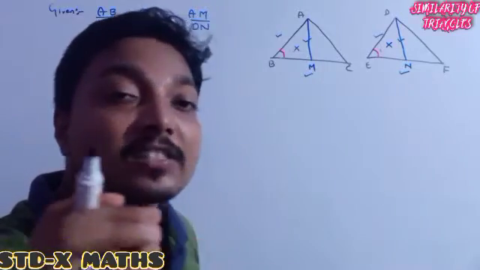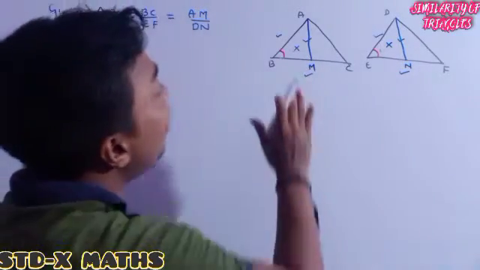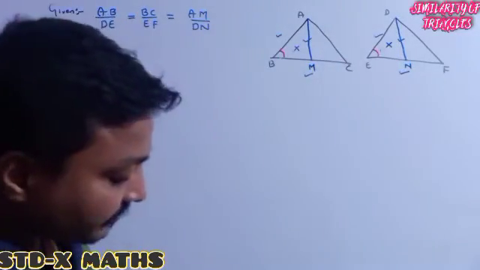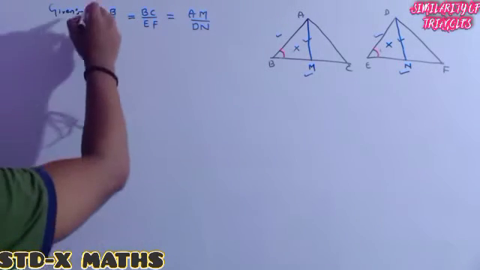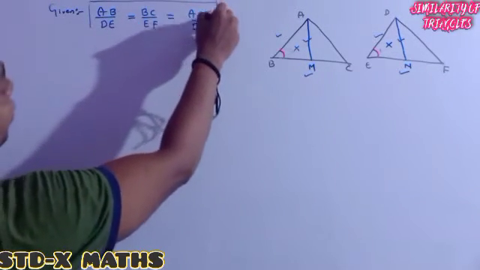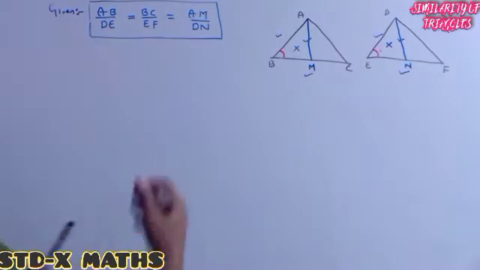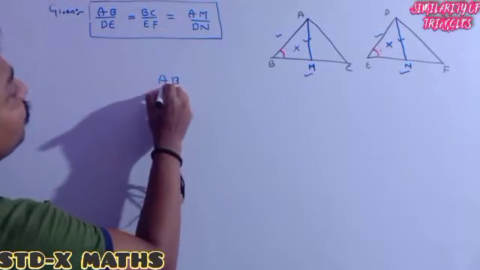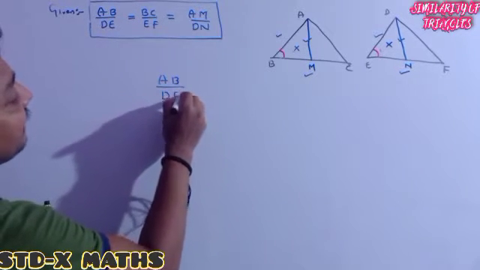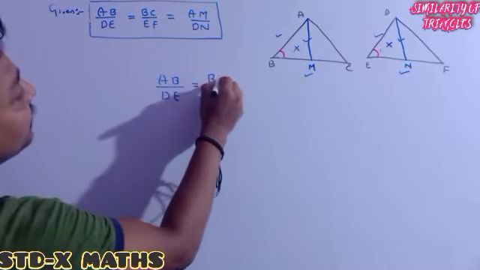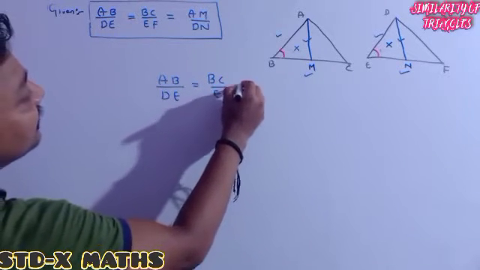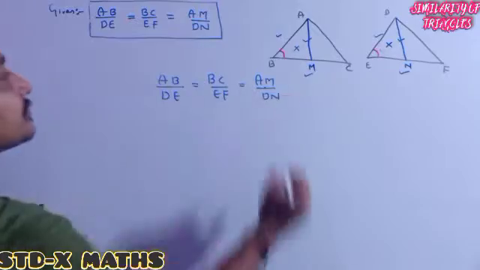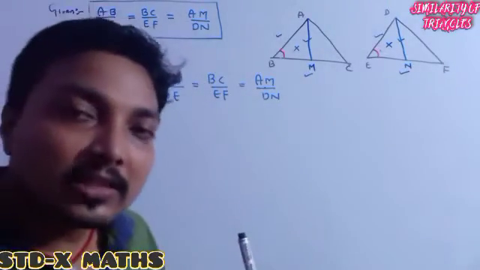Perfectly good. So first one, anyhow I want to show this triangle is similar to this triangle. Everyone, you just have to see which one is given. From the given one, I want to formulate another one. Here it is given, I will only do the adjustment. AB by DE is equal to BC by EF is equal to AM divided by DN. Only this one is given.